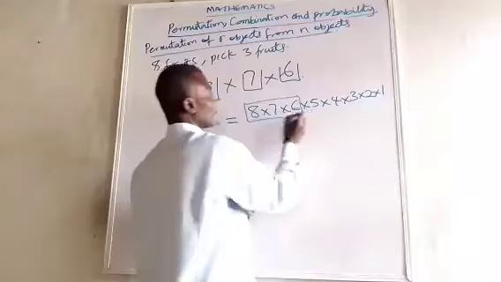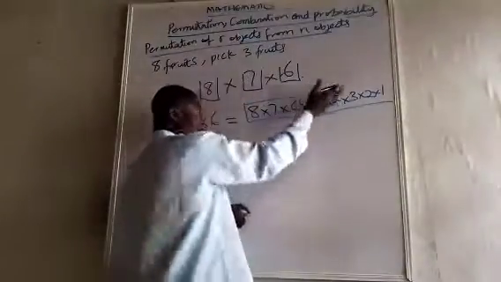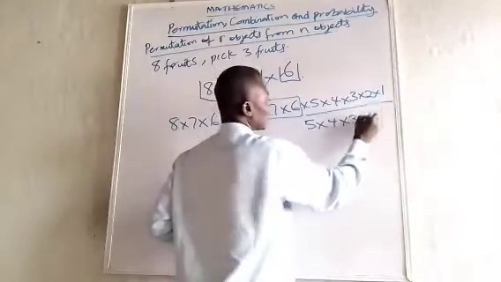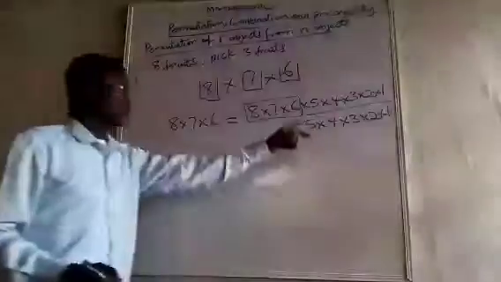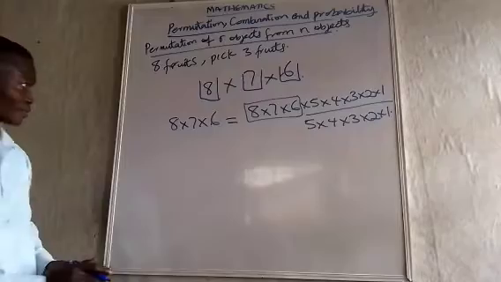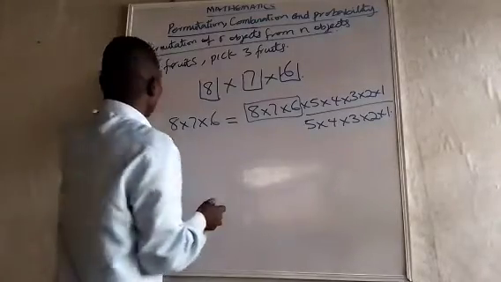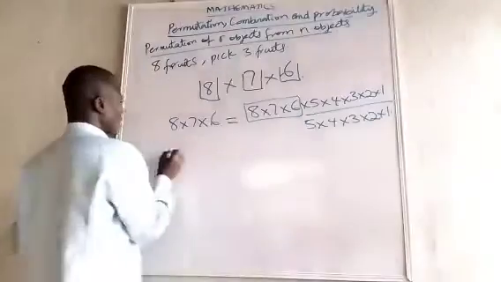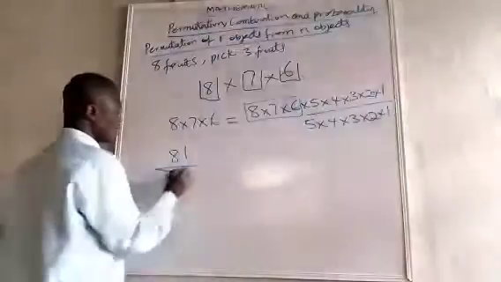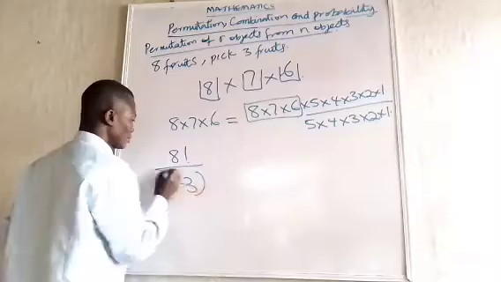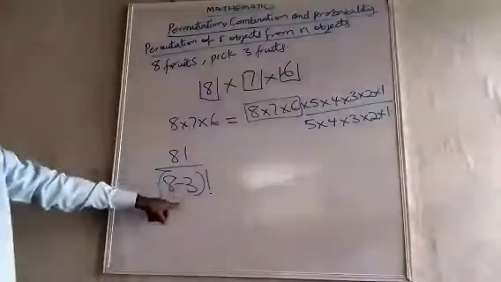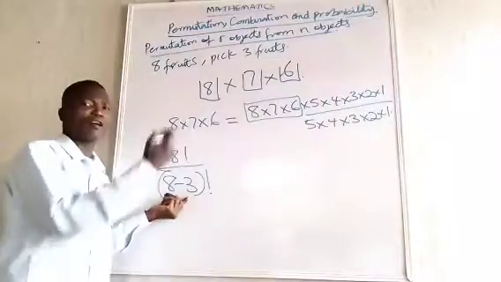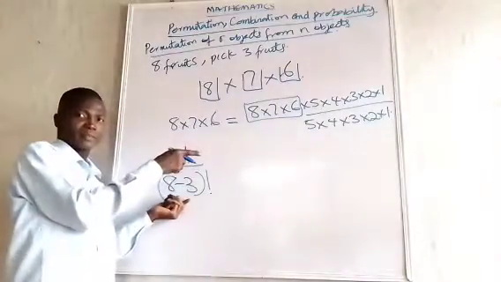So for me to delete this part out, I'm going to have 5 times 4 times 3 times 2 times 1 out of this to get this. So what does that imply? It means that if I have this arrangement to make, I'm going to make it like this: 8 factorial over 8 minus 3 factorial. You can see 8 factorial over 8 minus the number of objects I want to pick.